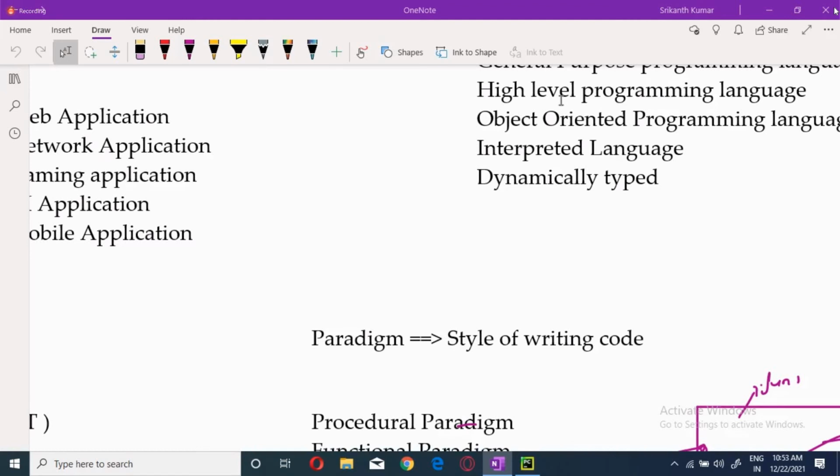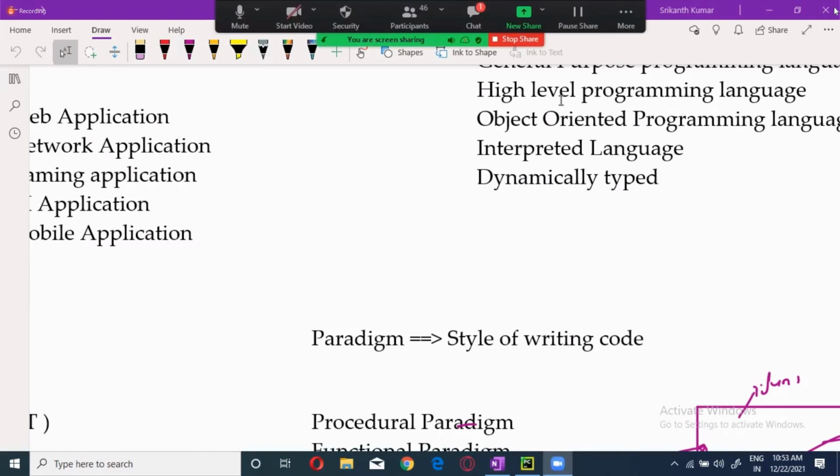What is dynamically typed? What is typed? We use the word typed, I think. So what is that? Data type. Yes. It's just like the auto correction. Auto correction. How to do the correction? That is automatic correction. Automatic type. Automatically typed, you are saying. So it will write the program on its own?